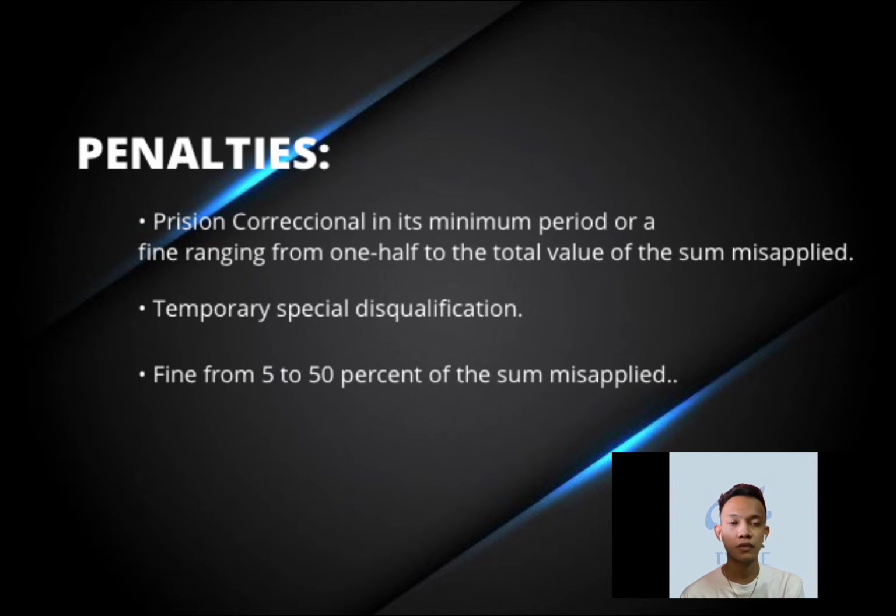Another penalty is the temporary special disqualification. The public officer will only be penalized with this penalty if he or she resulted in any damage or embarrassment to the public service. Fine from 5 to 50% of the sum misapplied. If the offender did not cause any embarrassment to the public service, he will pay a fine of 5 to 50% of the misapplied funds.